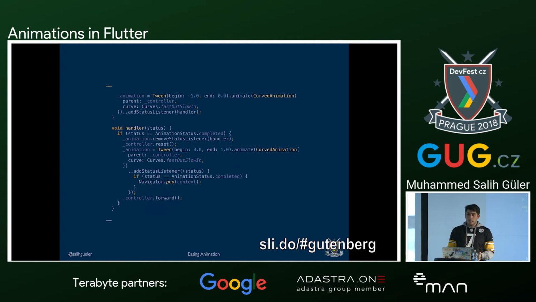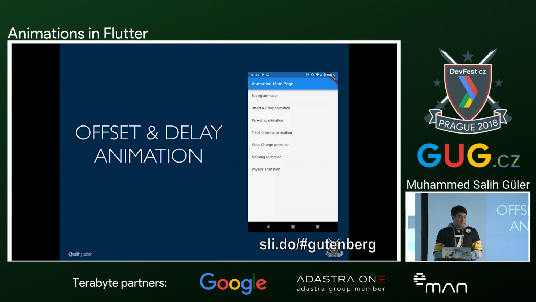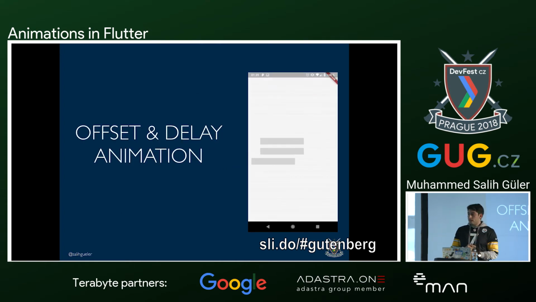So far, we have covered how to create and how to make an animation. From now on, we will be doing the altering, the changing part for the code. So first of all, we will be doing offset and delay animation. This one is my personal favorite. I use it widely in my applications. For example, when I create a custom floating action button for positioning the sub-elements, I'm using delay. Or if I'm going to position another object in the screen to have some nice movement, I'm using this. So how do we implement this?